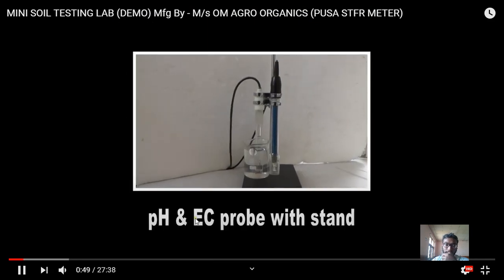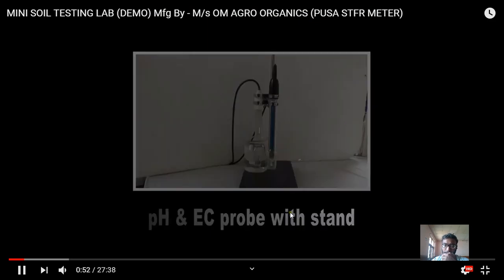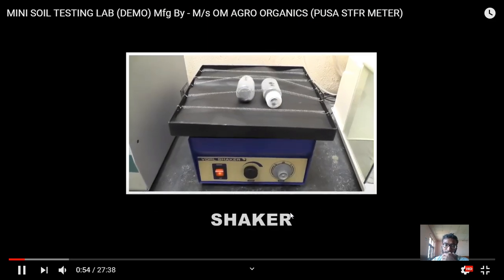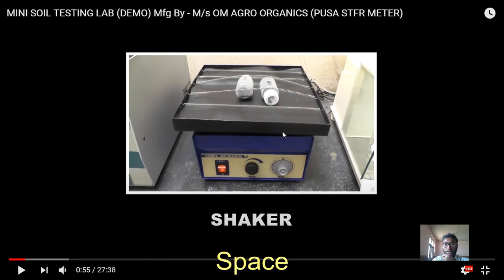This is the pH and EC probe with stand. Then a shaker, where the soil is kept in a small box or bottle and then it starts shaking. As you know, even for testing blood they shake it in a machine. In the same way, for testing the soil they start shaking it.